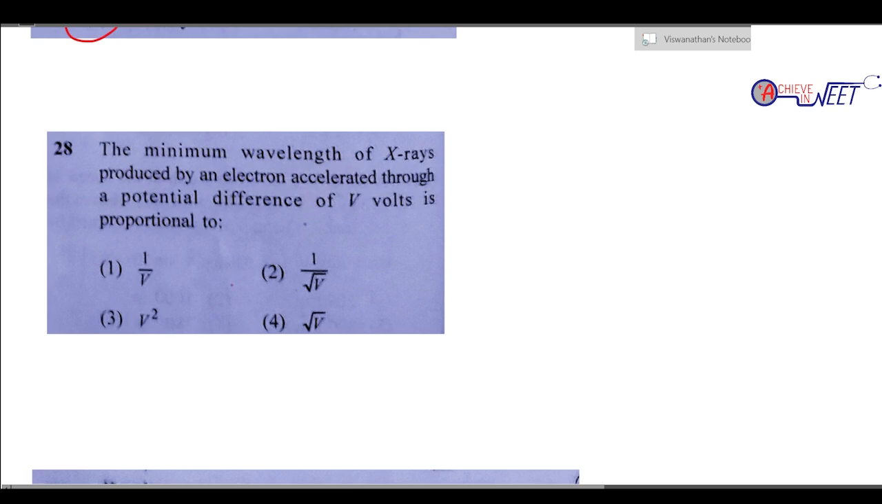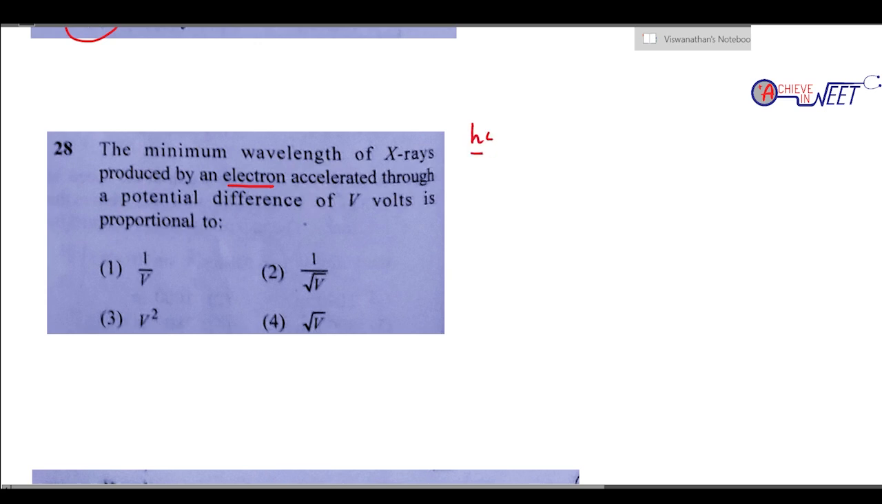Okay, the minimum wavelength of X-rays produced by an electron accelerated through a potential difference of V volts, they are asking. The minimum wavelength. Right? So for this we know the formula. What is the formula? Okay, they're asking for the wavelength.